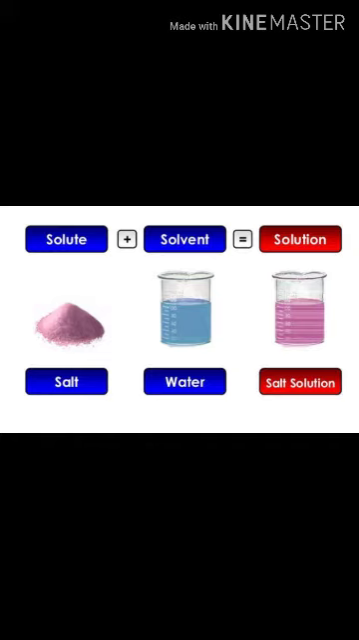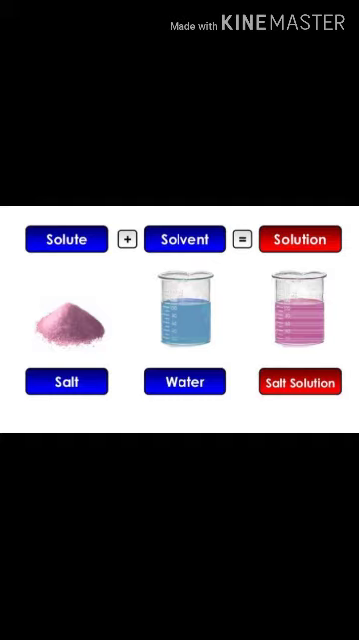During the process of dissolution, the solute mixes in the solvent and forms a solution. So we get three terms: solute, solvent and solution. So what is a solute? The substance that dissolves is called the solute. The substance in which the solute dissolves is called the solvent. And solution, what we get when the solute dissolves in the solvent?